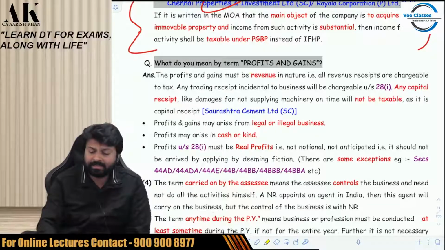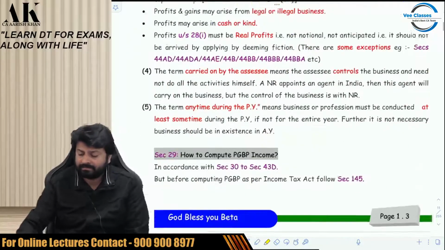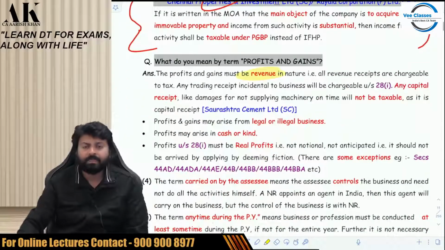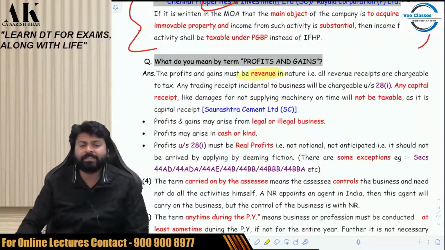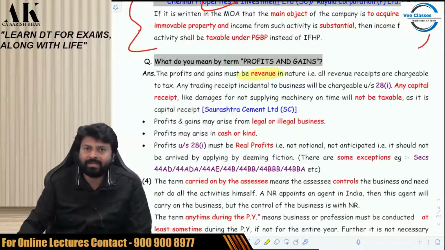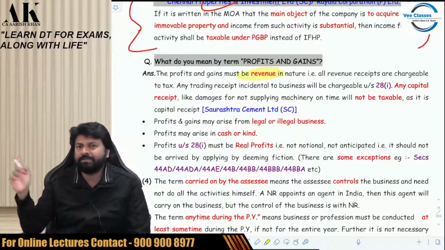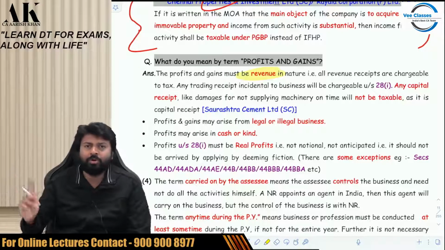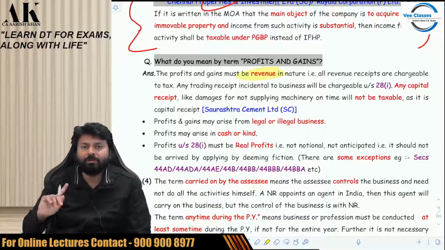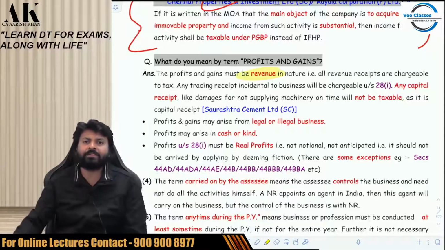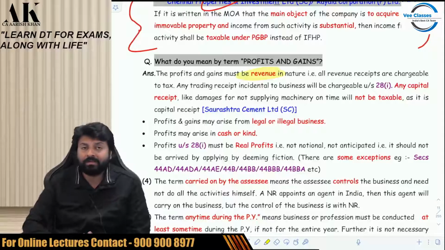First of all, profits and gains must be revenue in nature. Page number 1.3. What should be the nature of profits and gains? It should be revenue. It should not be capital. For capital profits, we have made a separate head, capital gains, go over there. It should be revenue in nature, not capital in nature. So capital profits are not covered here. What do I mean by capital profits? One-time receipts are not covered here. For example, here it is given.